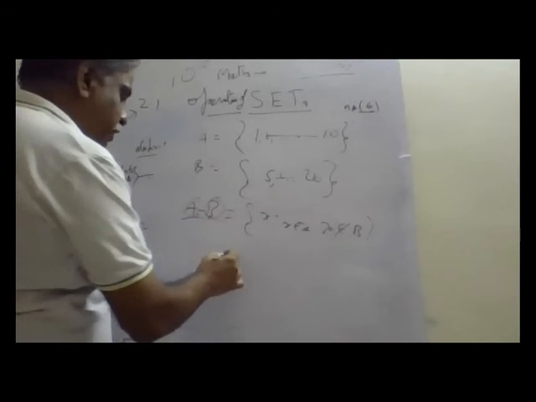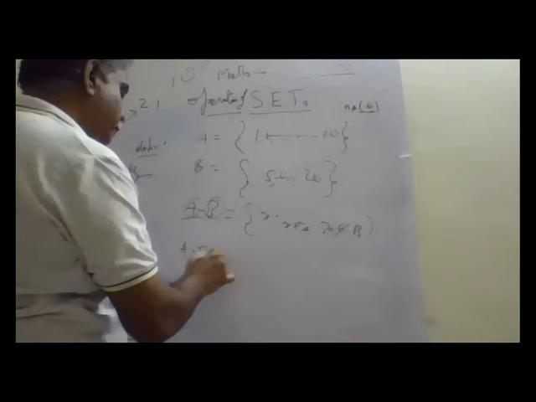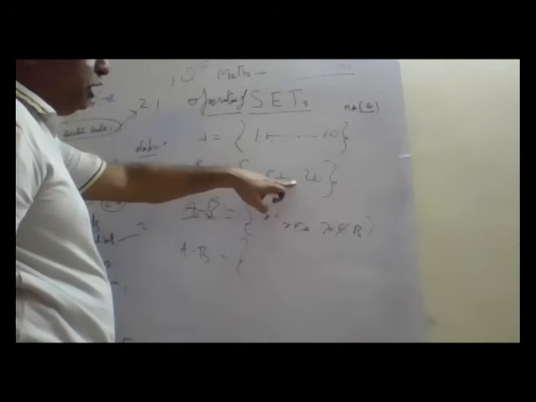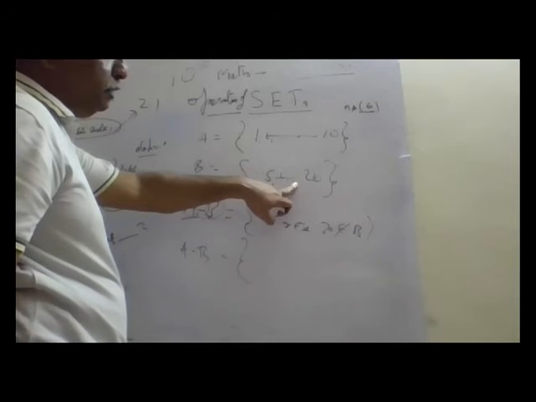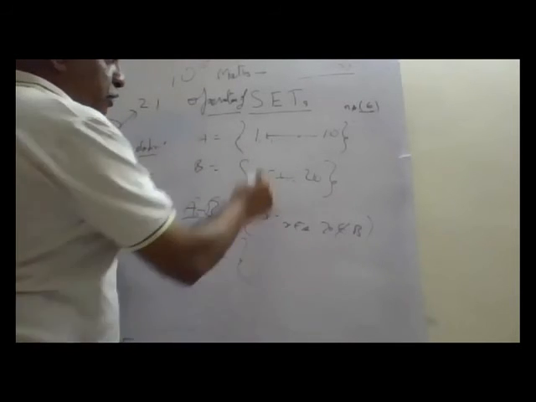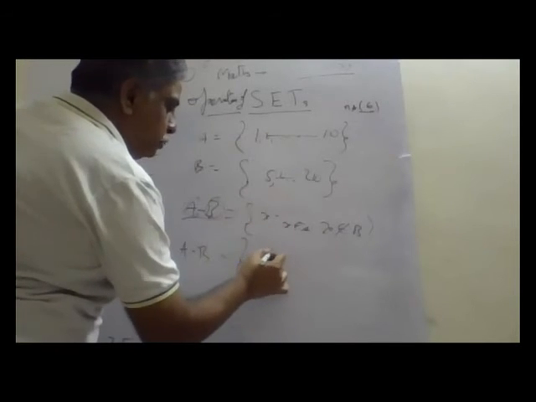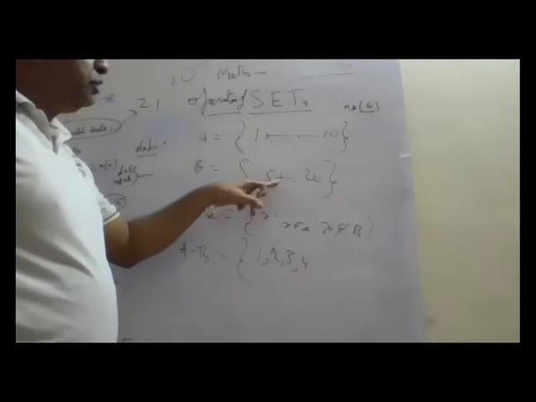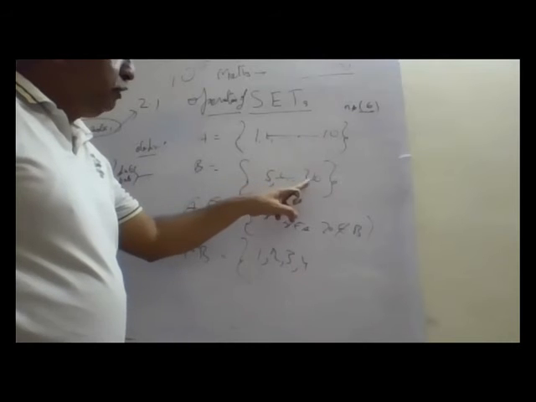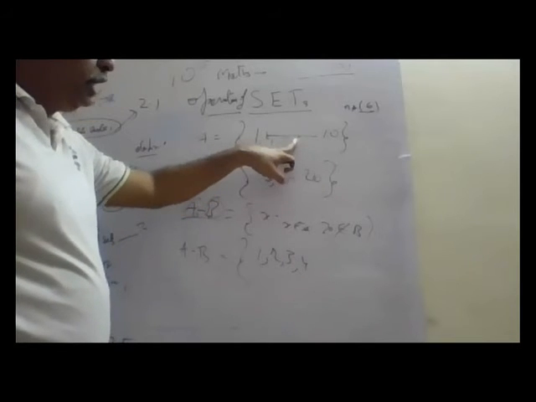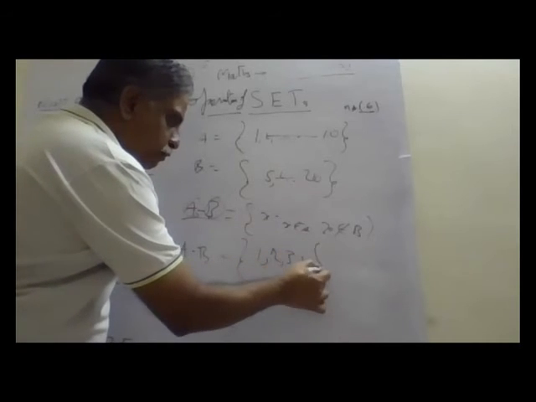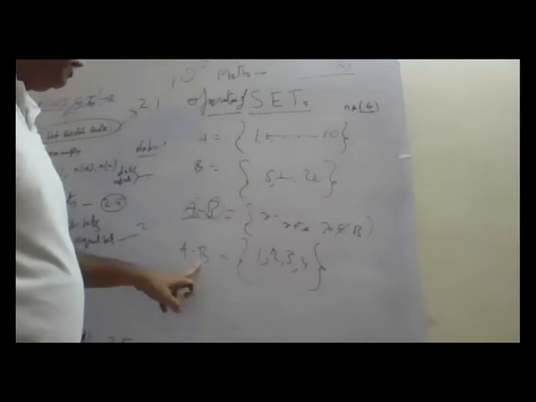Now identify what is A minus B. It contains A but does not contain B. So 1, 2, 3, 4. 5 is there in both, and 10 up to there is there in both. 11 to 20 is in B but not in A. It should contain A, so only 1, 2, 3, 4. This is A minus B.